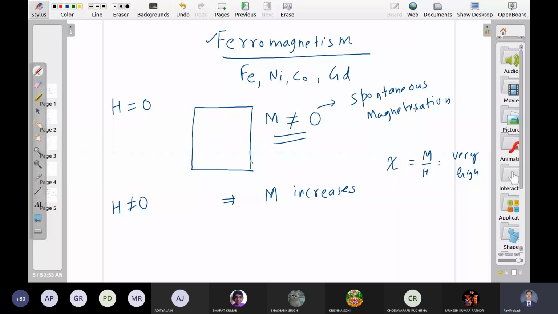So nothing is new at atomic level. Atomic level पे नया कुछ भी नहीं हो रहा है. What is new here? The interaction between the atoms. In the earlier two cases, पिछले दो cases में, we think that atoms are independent to each other. हमने माना था कि atoms का आपस में कोई communication नहीं है. Okay, they are not talking to each other. इसके spin का इसके spin से कोई connection नहीं है.